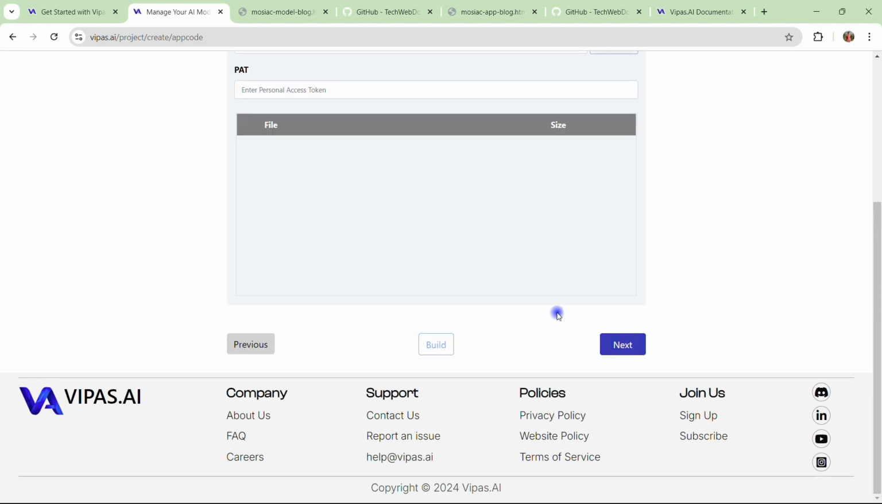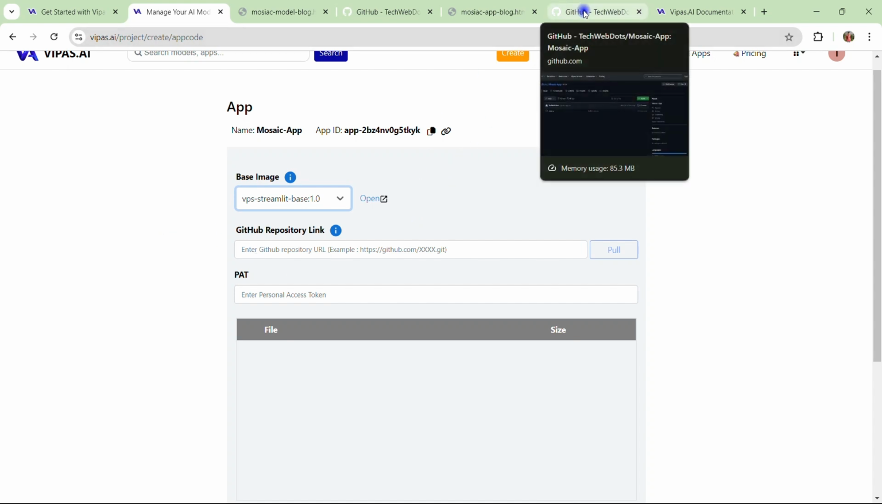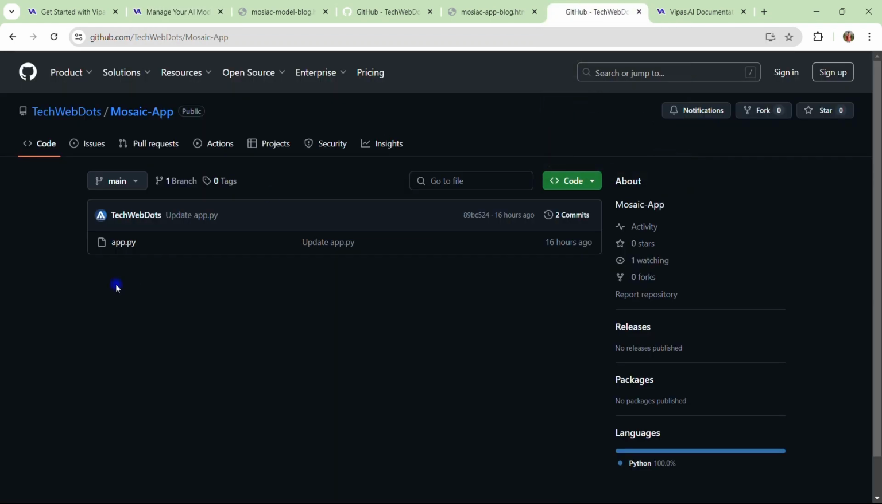Let's hit next. What are the other things that we need to do here? The base image is already here. We don't need to worry about anything, no need to worry about the underlying infrastructure or what it should use. VIPAS.AI is taking care of everything. This time, for the application to generate predictions and everything, I have also created an app.py file which will support the whole application processing. You should keep it in a separate repo, which I've already created. This is public, you can also use it.